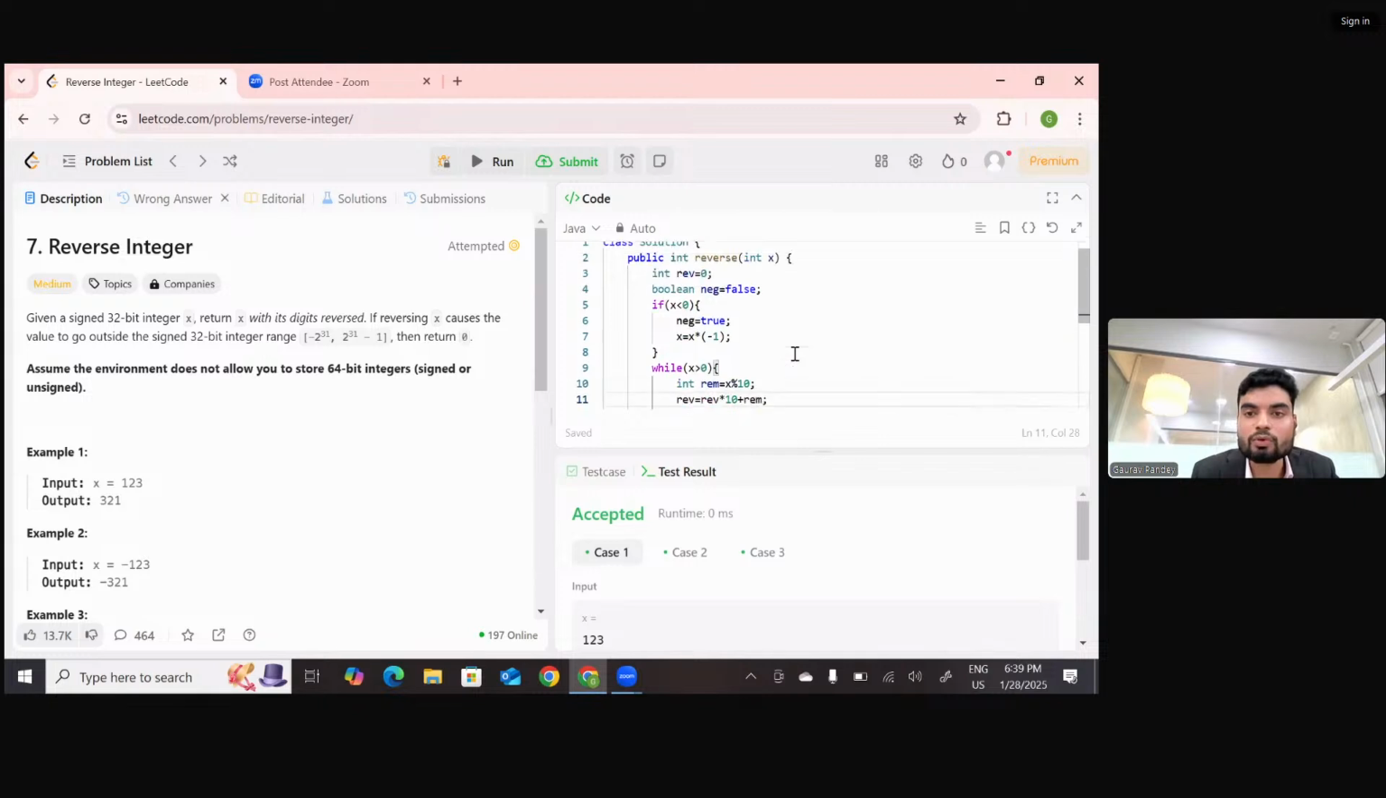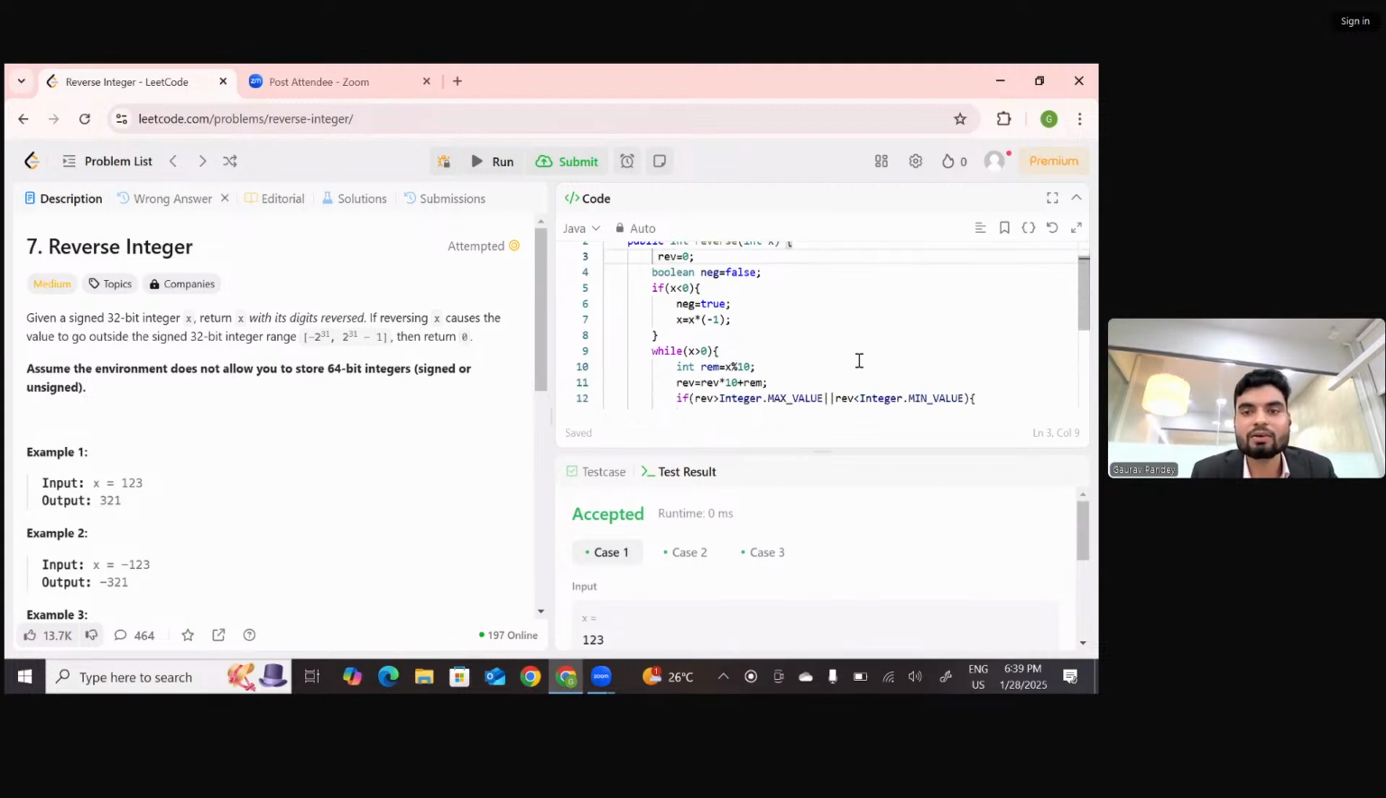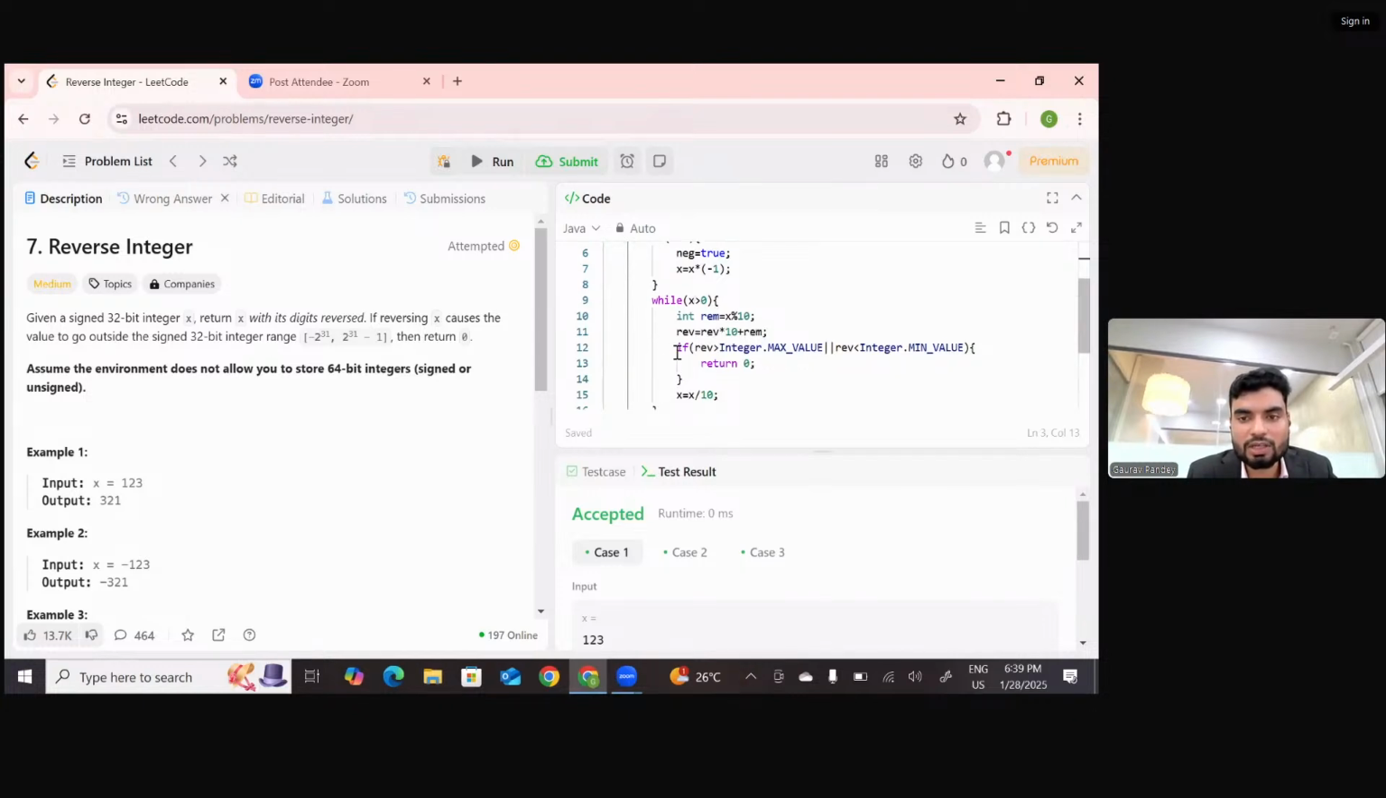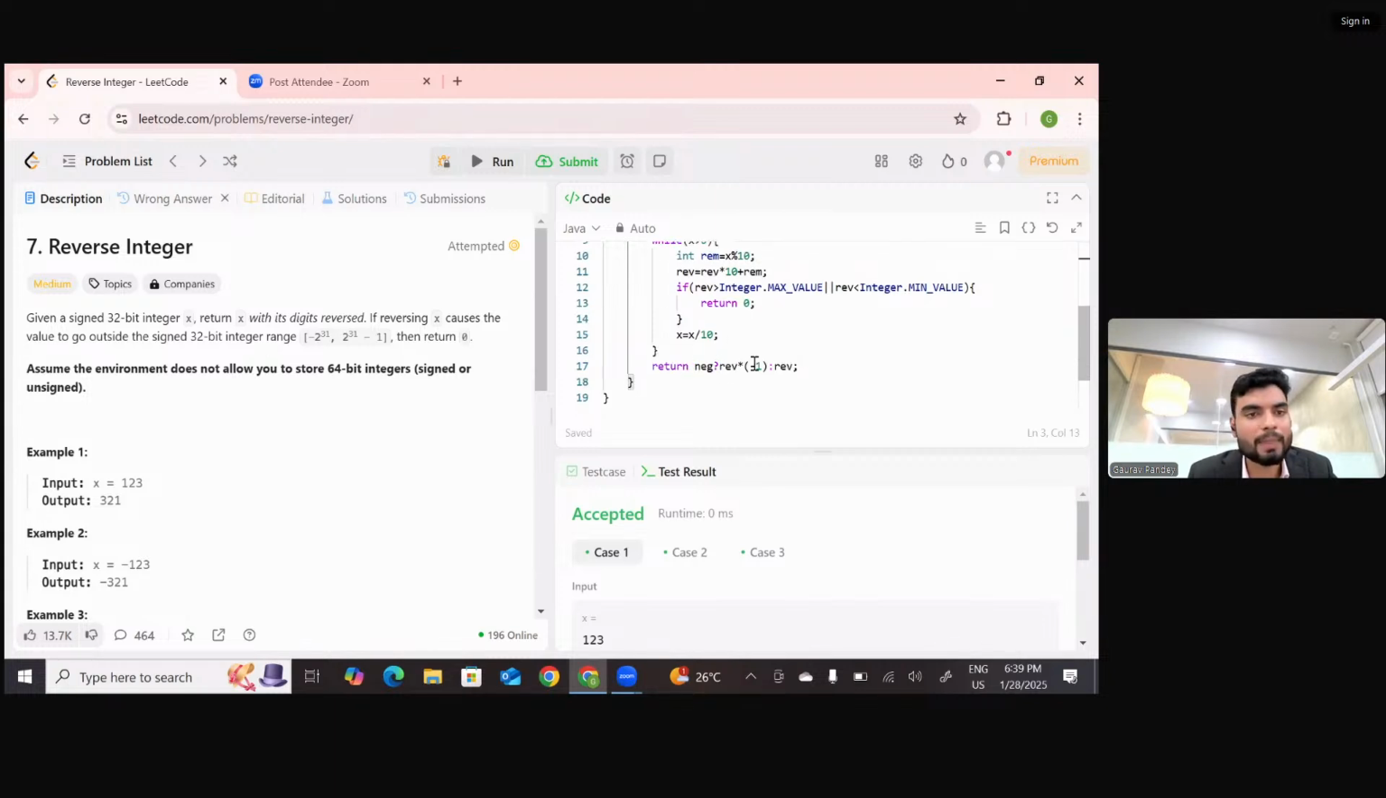So what we have to do, we have to make it long, because no more it's an integer, it's a very large integer. Only then this situation can arise, right? So now here we'll define long to handle the larger inputs. And when we have the larger values, if they go beyond the limits, we'll return 0. Otherwise we'll return the reversed number.